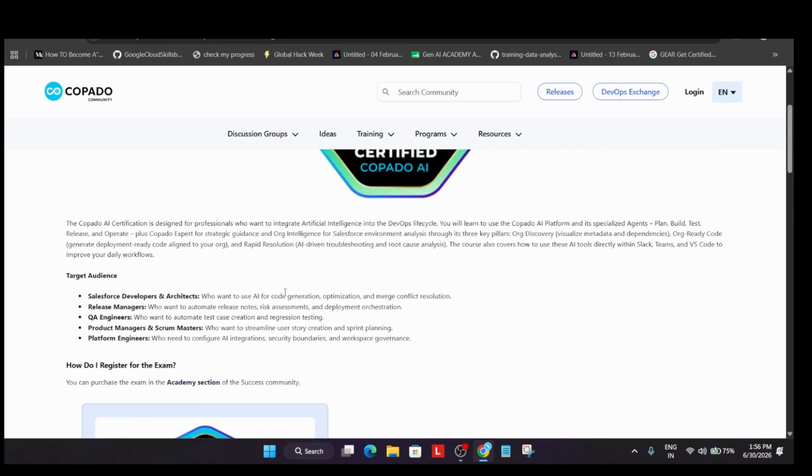So if you are a Salesforce developer or you are a release manager, QA engineer, or you want to become a product manager, you can apply for this particular certification voucher. It is completely free of cost. You'll be learning about the Copado AI platform and its specialized AI agents. You'll be learning how to plan, build, test, release, and operate.